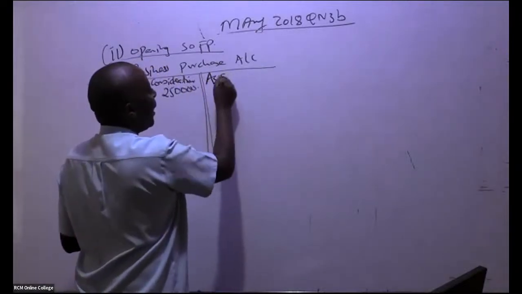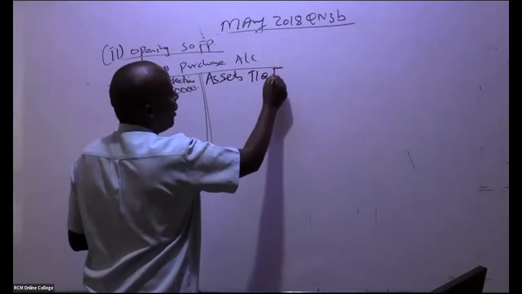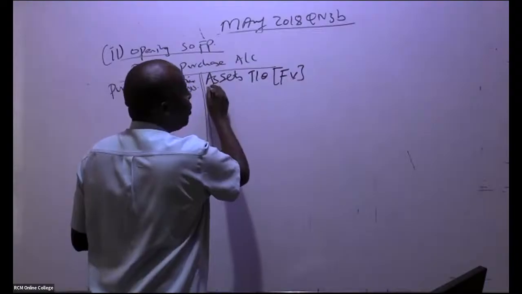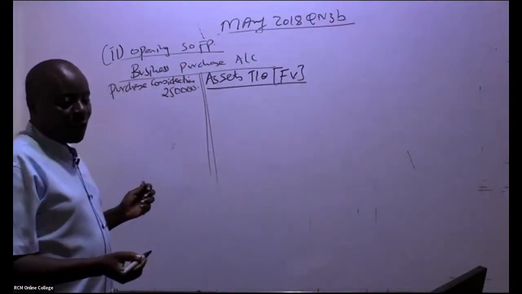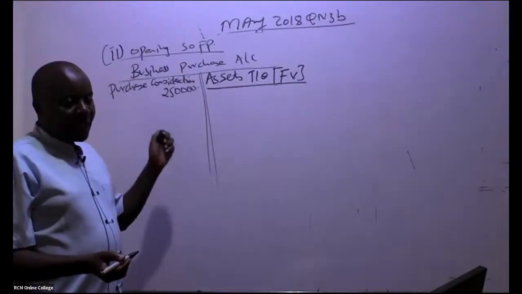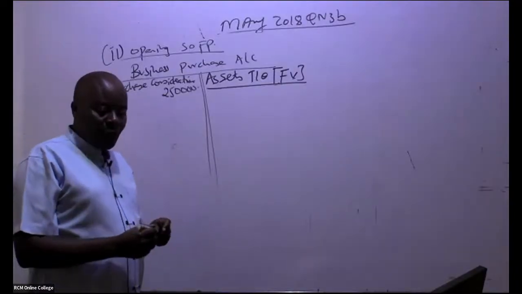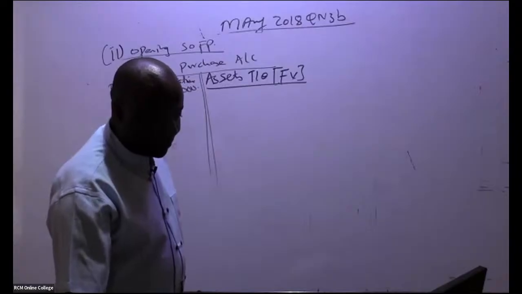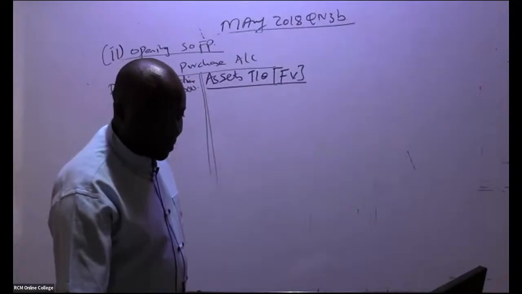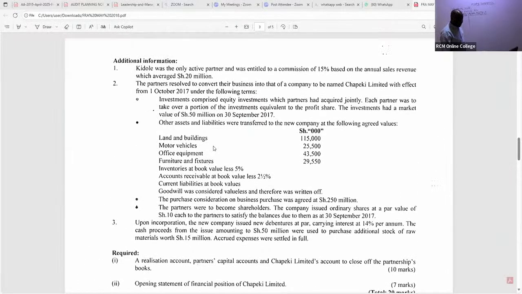So you come and say here, assets taken over. And remember, for assets taken over, you always use fair value. So go to note number 2 and pick this. You are taking them at fair value, at market value. So you write land and buildings, 115,000. Very easy. These are the assets and liabilities which were transferred to the new company. So land and buildings, 115,000, fair value.